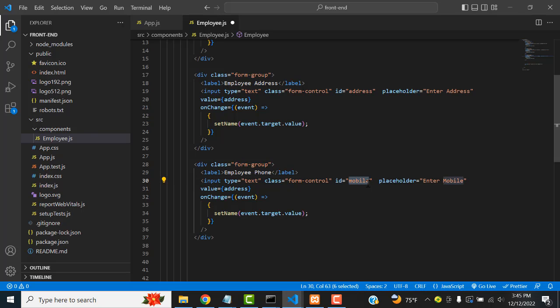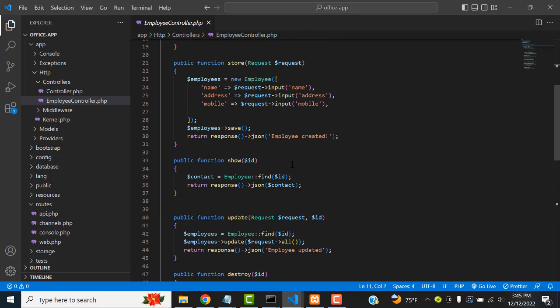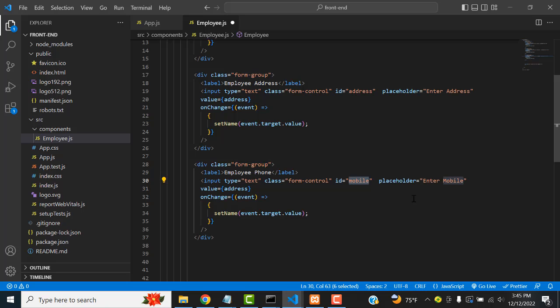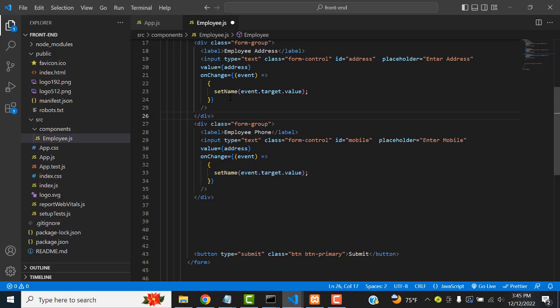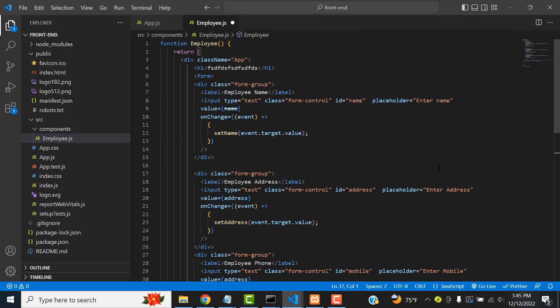Whatever name you have given in your backend in your Laravel, you have to use the same. Okay, if you have any problem, you have to go to Laravel and check it. This is your Laravel. You can check what name you have given. Here in Laravel, in the model, you check them. You have given mobile, address, right? This is the name you have given. You have to double check your front end and back end. So here also, this one is set address, set mobile, right? Perfect.